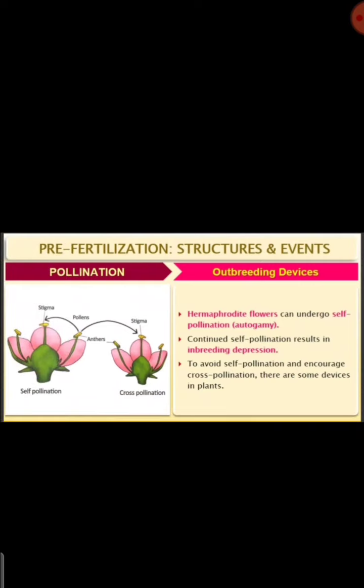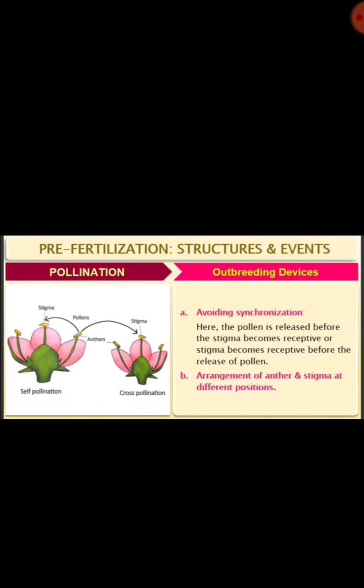And we studied outbreeding devices. Outbreeding devices are for hermaphrodite flowers, where only self pollination would take place, and inbreeding depression occurs because of continuous self pollination. To avoid that, they avoid synchronization: if the stigma is receptive, then the pollen grains are not produced, and if pollen grains are being produced, then the stigma is not receptive.